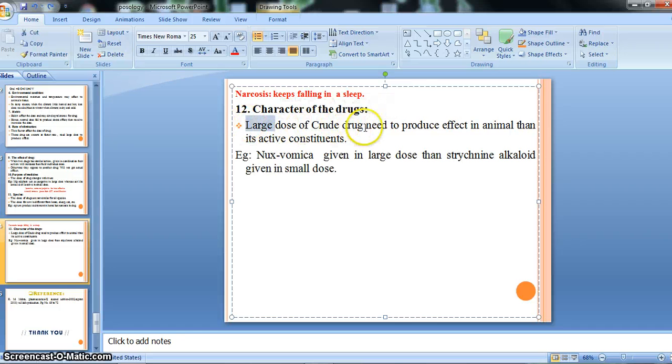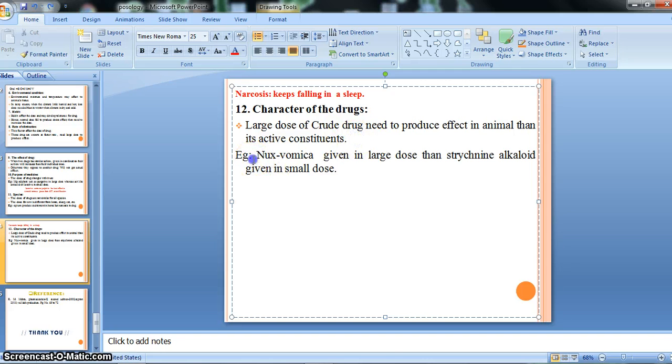When we give the crude drug directly to the animals in order to produce an action, we need to dispense a large dose. But if we use the active constituent, we need only a small dose for producing the desired effect, right?